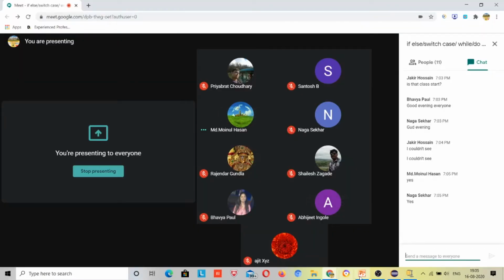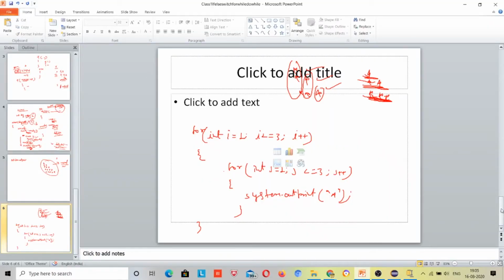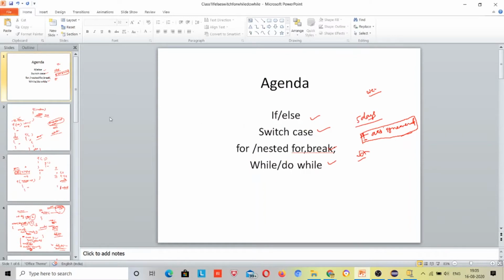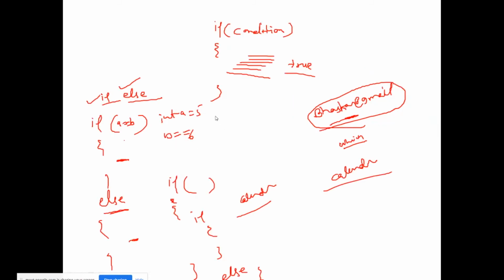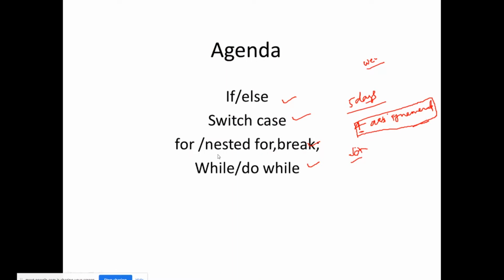Okay, so let me share my agenda today. I'll be covering if else, switch case, nested for loop, break statement, while and do while loop today. Okay, so these topics will be covered today, right? I'll be starting from the if else statement, and I will need more attention from you guys today, right? Whenever you have any query related to it, just ask me. Okay, so I'll be moving to the next slide.